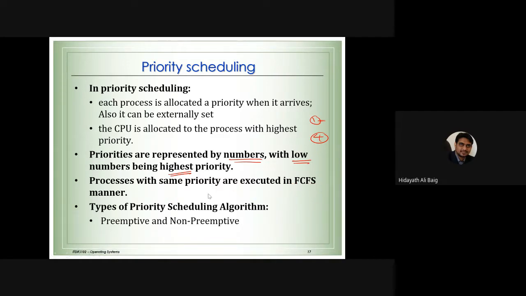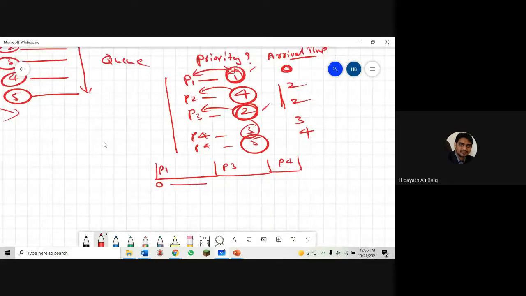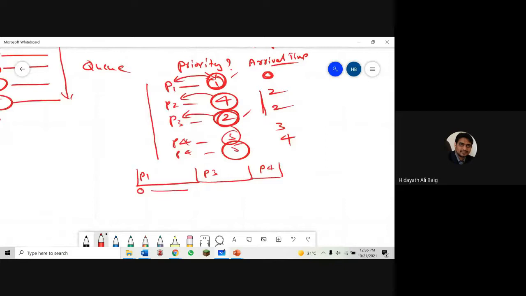So what is this example here? Two processes with the same priority. Process 4 and process 5: priority is 3, and for this also priority 3. Both of them have the same priority. Then which one will go to the CPU? According to the arrival time.